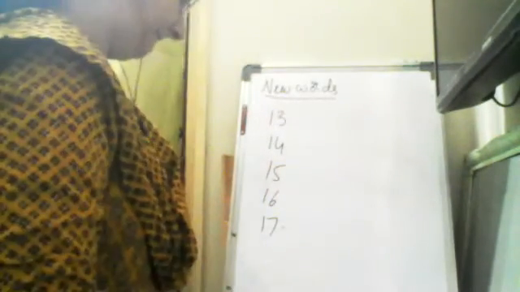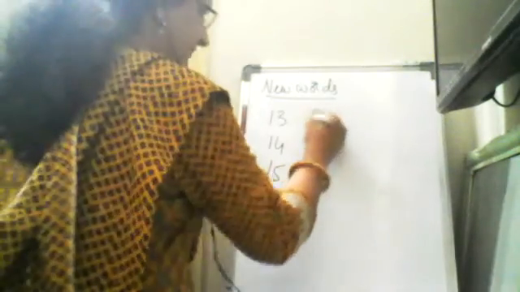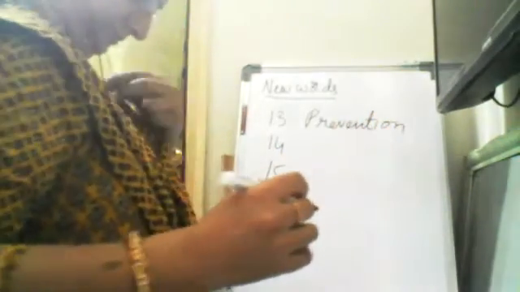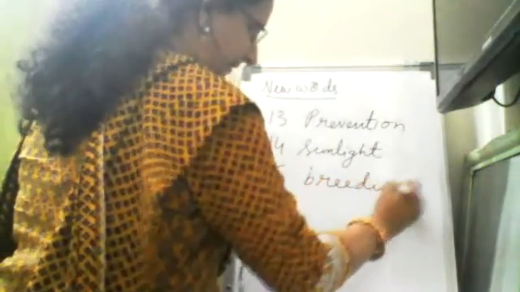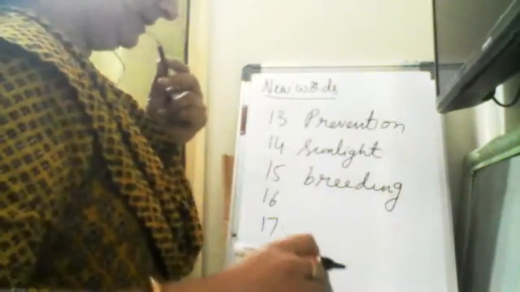So the next one is prevention. We learned about the prevention also. Prevention. Sunlight is a disinfectant of the diseases. Breeding can be stopped by exposing them to the sunlight.